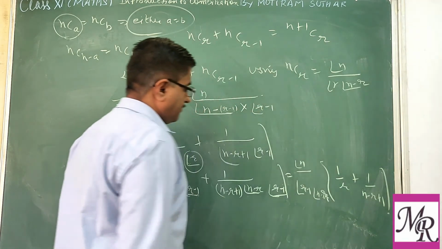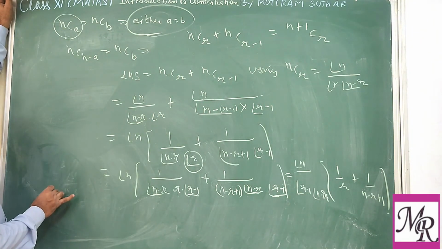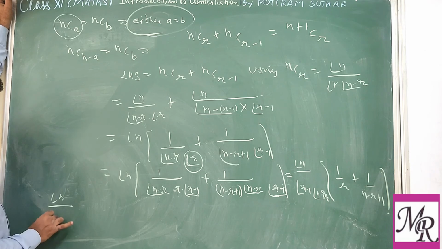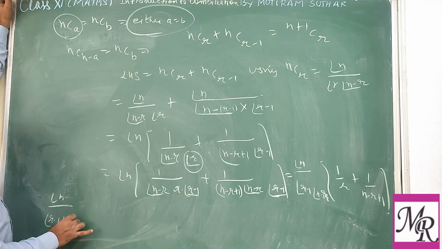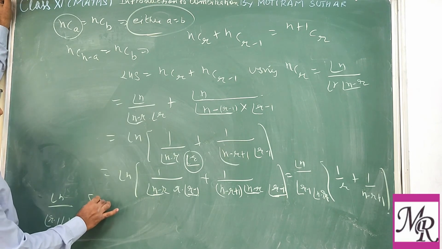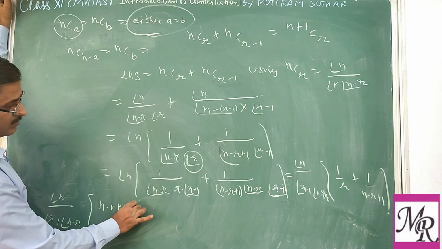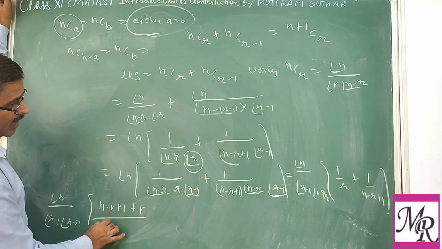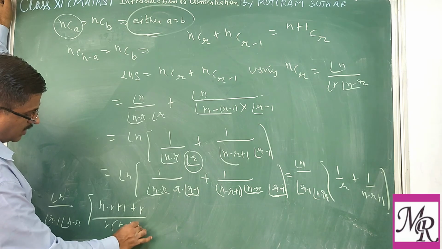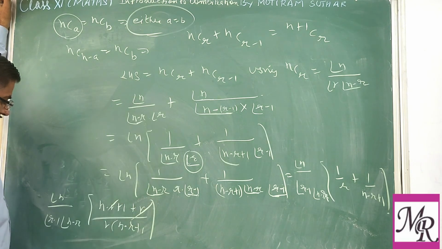Now take the LCM. So one may write factorial n upon factorial (r minus 1) into factorial (n minus r), times (n minus r plus 1 plus r) upon r into (n minus r plus 1). So r cancels out.